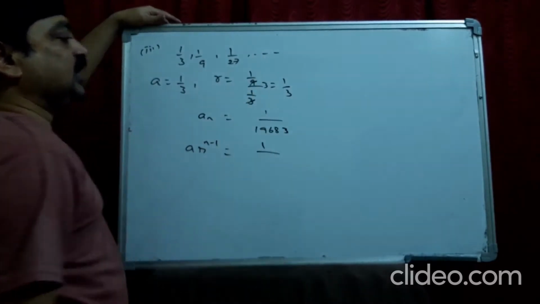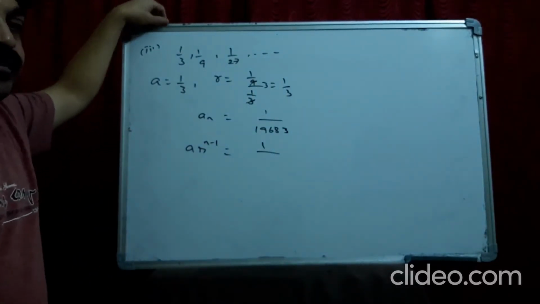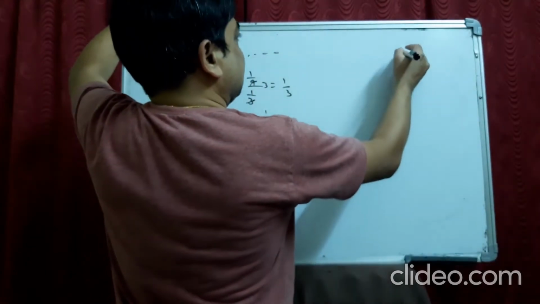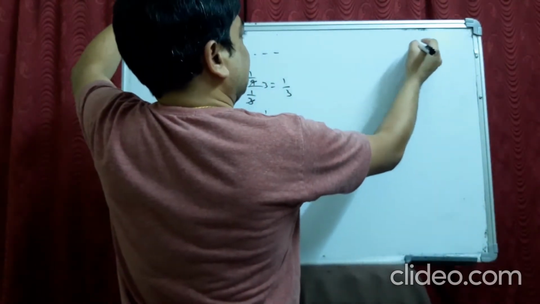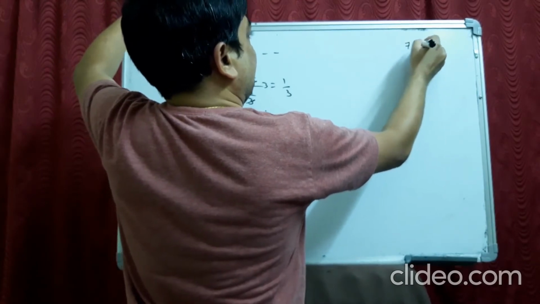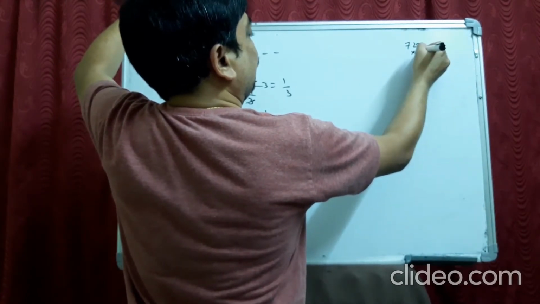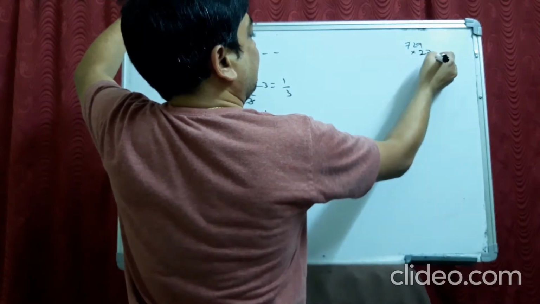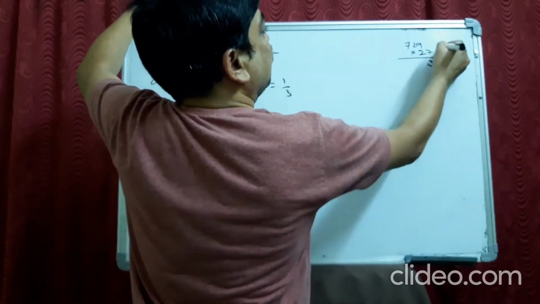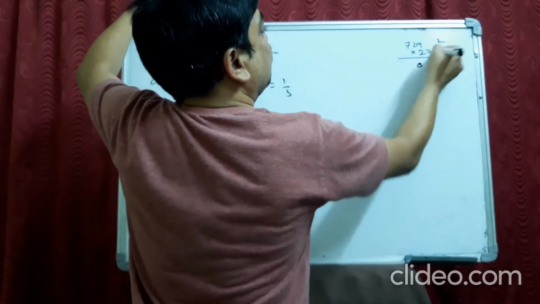You can write it as 3 power 6 and 3 cube. 729 into 27.